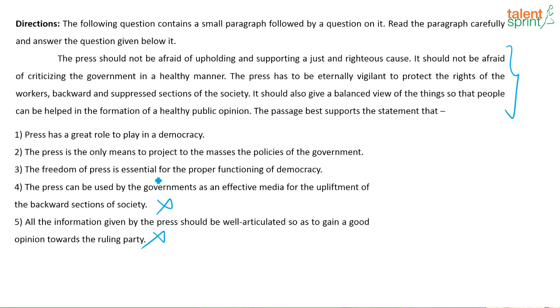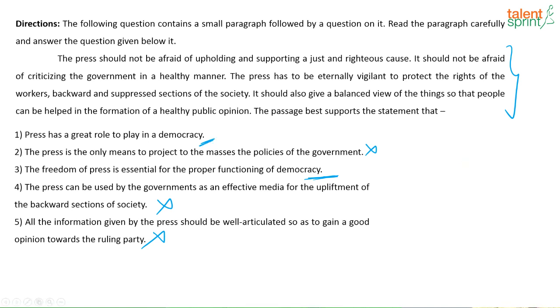The freedom of press is essential for the proper functioning of democracy. Yes, this definitely seems to be correct. Freedom of press is definitely essential. Now let us look at the other two options also, and then we'll come back to this option. The press is the only means to project to the masses the policies of the government. Again, see, press is definitely a means to project to the masses the policies of the government, but that is not what the passage is talking about. The passage is talking about the responsibilities of the press. Then the last one, press has a great role to play in democracy. Yes, this also seems to be valid, correct, based on the given statements.